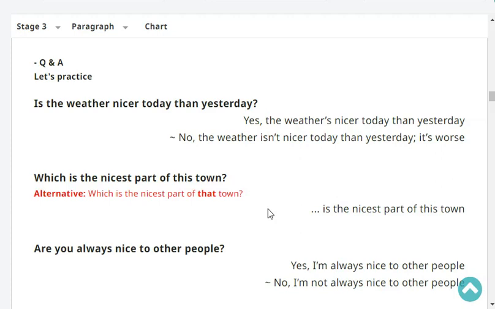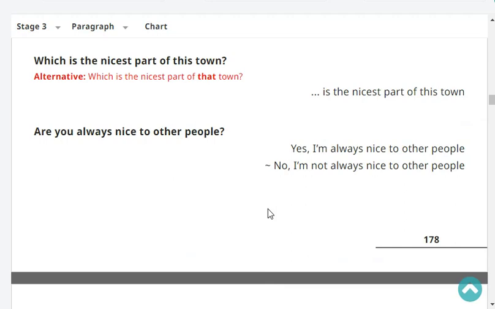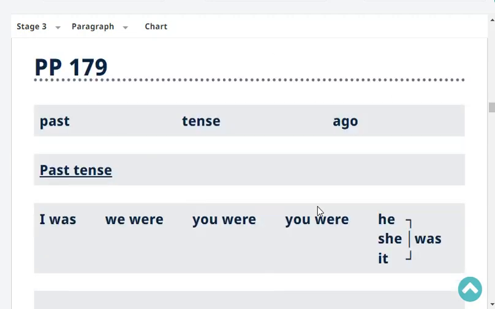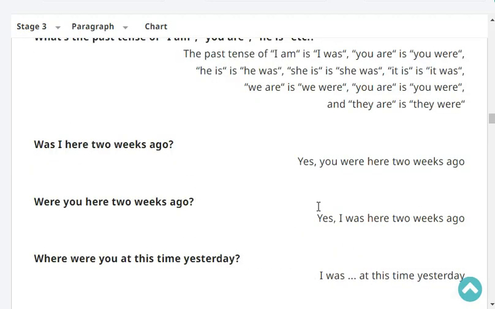Downtown is the nice part of my town. Are you always nice to other people? Yes or no? No, I'm not always nice to other people. Very good.